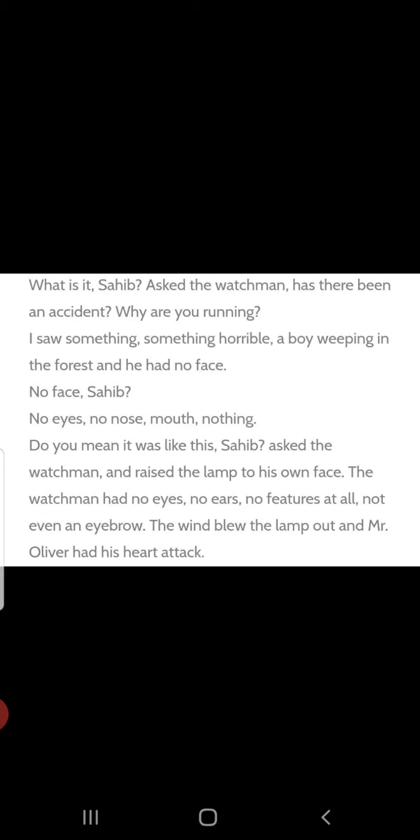Immediately, once the face was shown from the lantern, it was another devil who this Oliver came across. Second, right? Immediately, the lamp blew out and Mr. Oliver had his heart attack. Did that supernatural power kill this Oliver also, or did he survive?